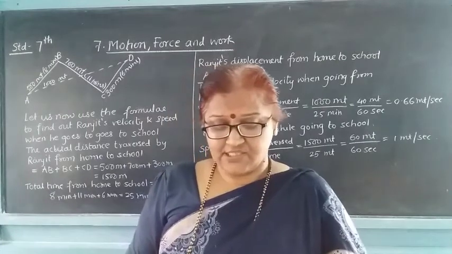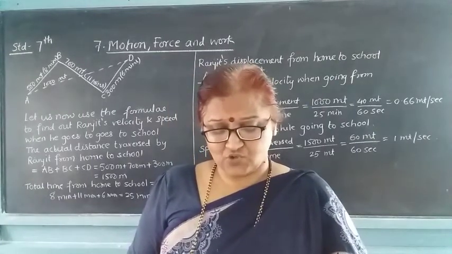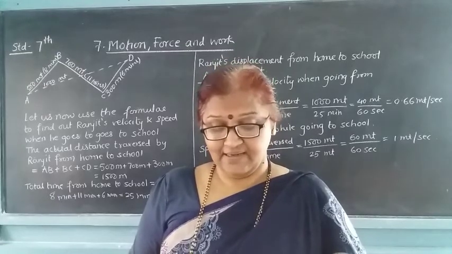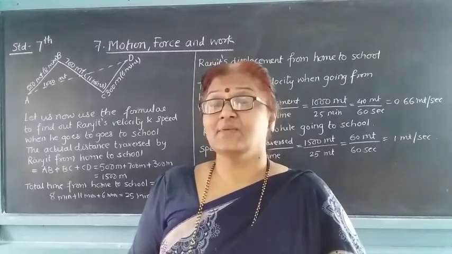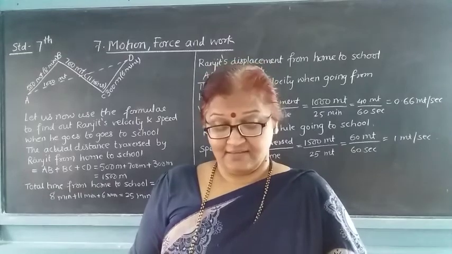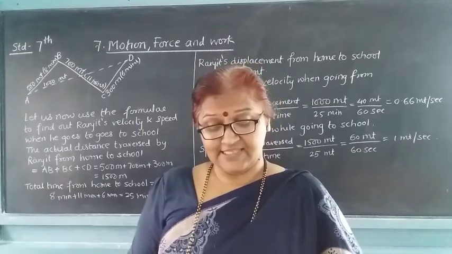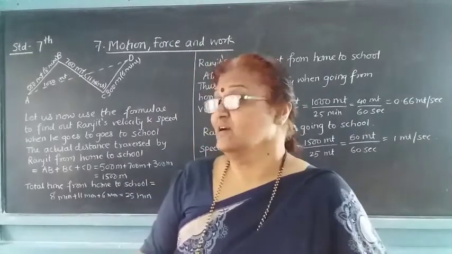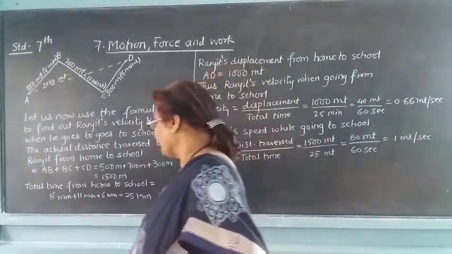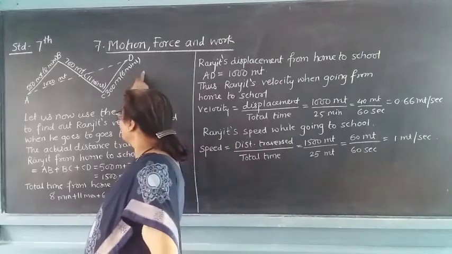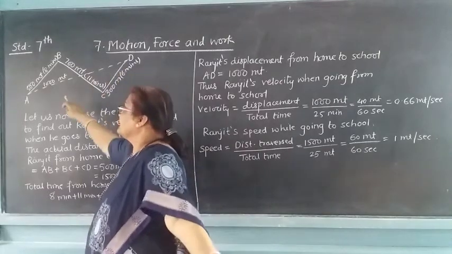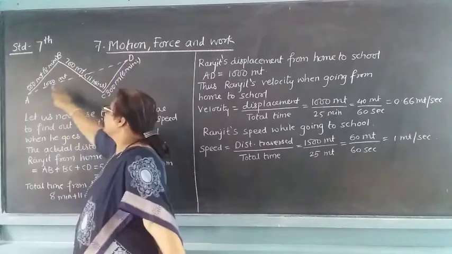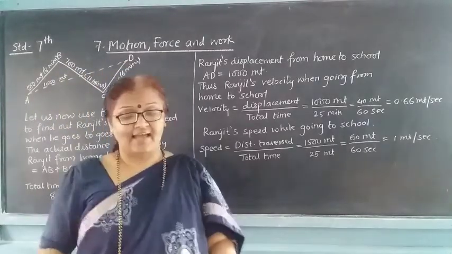Ranjit's displacement from his house to the school is shown in the picture with the broken line, that is nothing but AD. AD is the minimum distance along a straight line from Ranjit's house to the school. If he traveled from his house to the school in a straight line, then he would have traveled from point A to point D in a straight line.